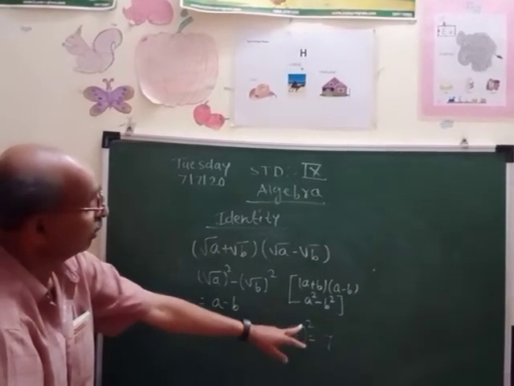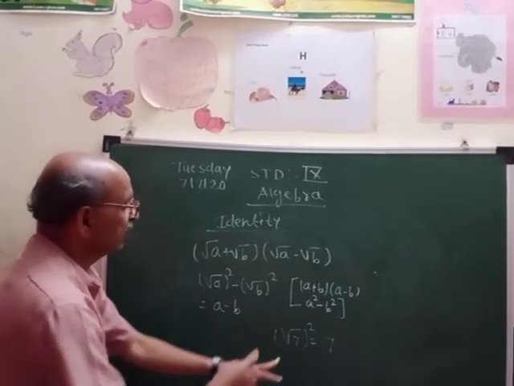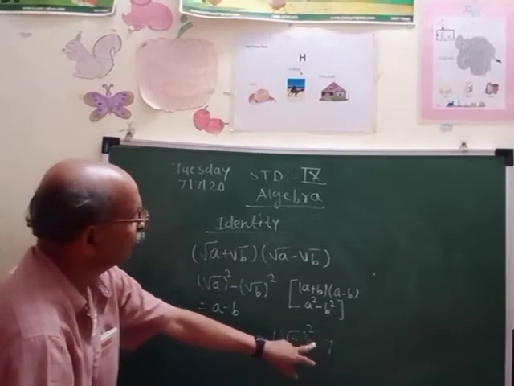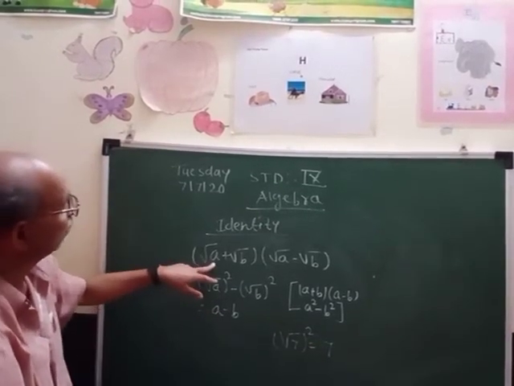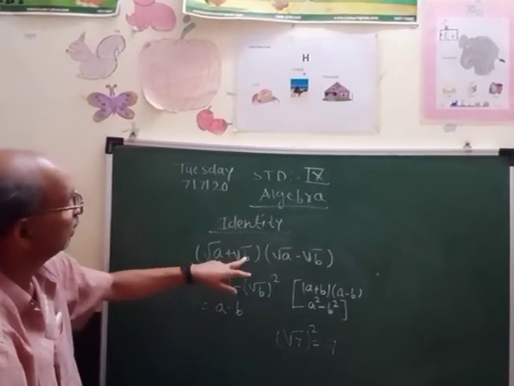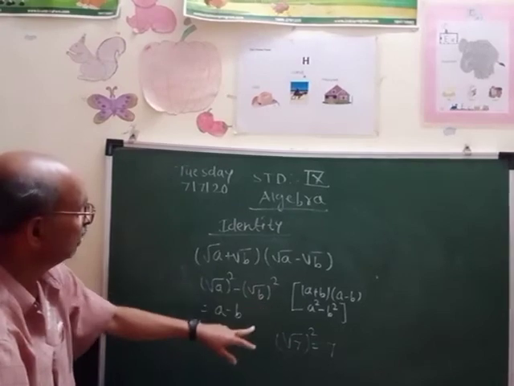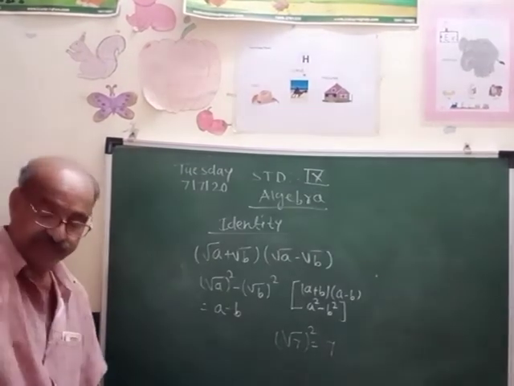When you square a radical sign, what is the number in that radical sign? That is only its square. Like that, here the number in the radical sign is A, so its square becomes A only, and here the number in the radical sign is B, so the square of root B is B. So this is your first identity.